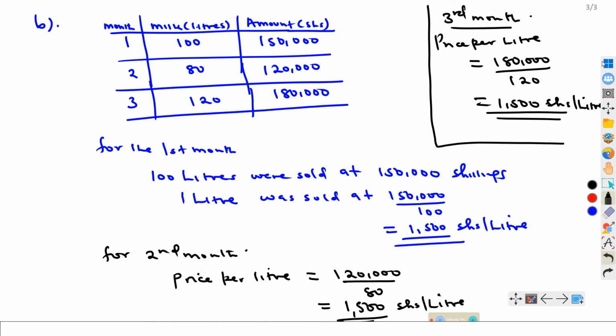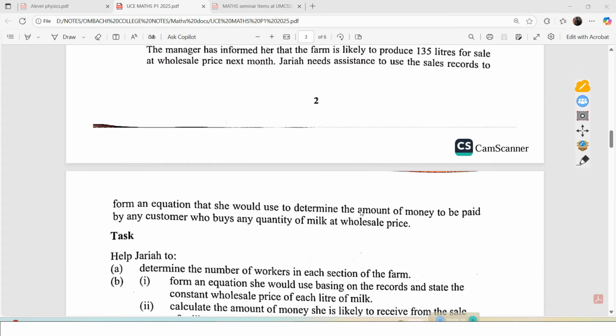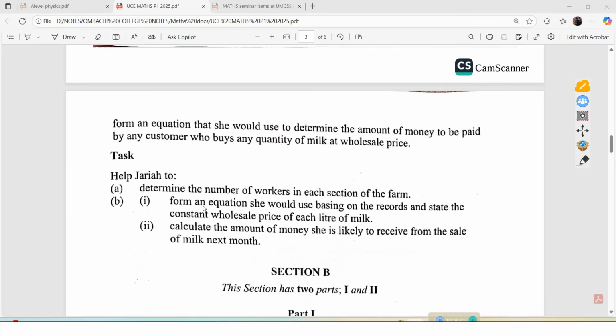So part one, we need to form an equation she would use basing on the records and state the constant wholesale price of each liter of milk.